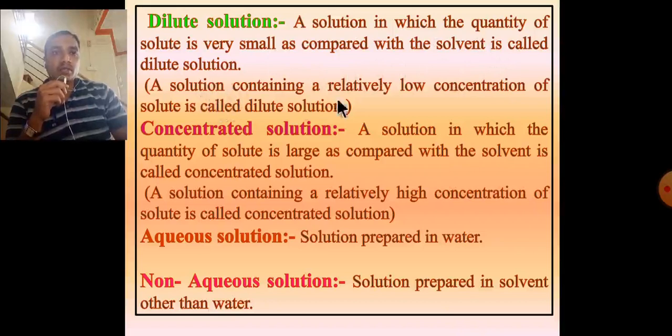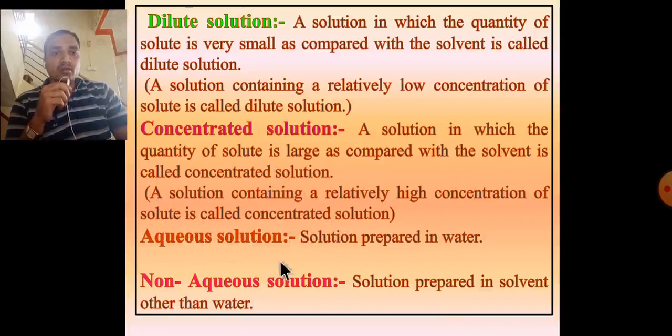That is, a solution containing relatively low concentration of solute. Concentrated solution: a solution in which the quantity of solute is large as compared with the solvent is called a concentrated solution. Similarly, a solution containing relatively high concentration of solute is called a concentrated solution.